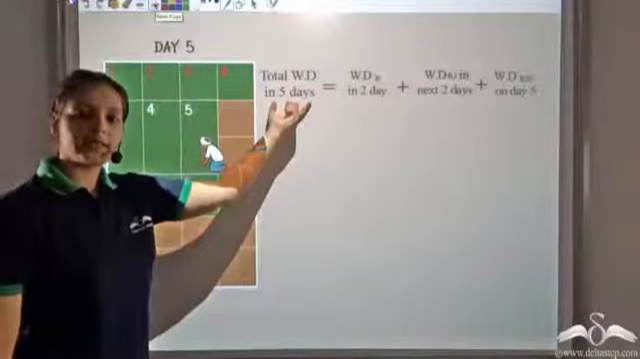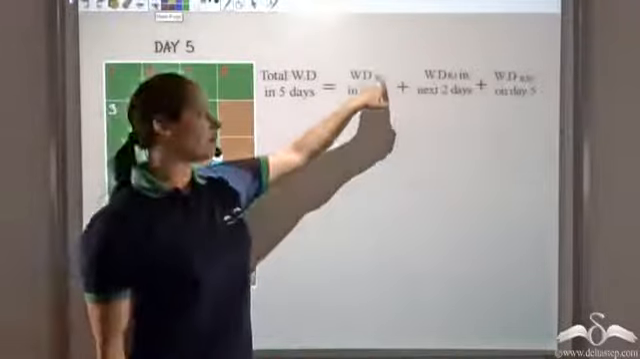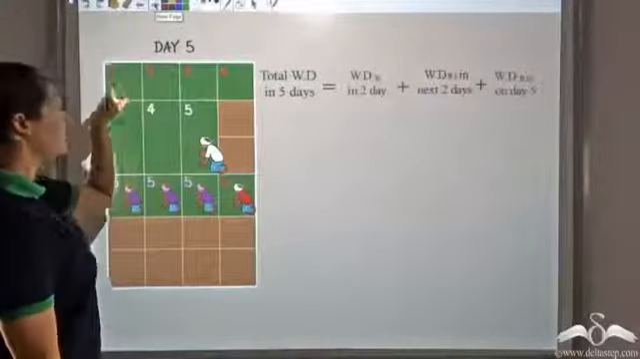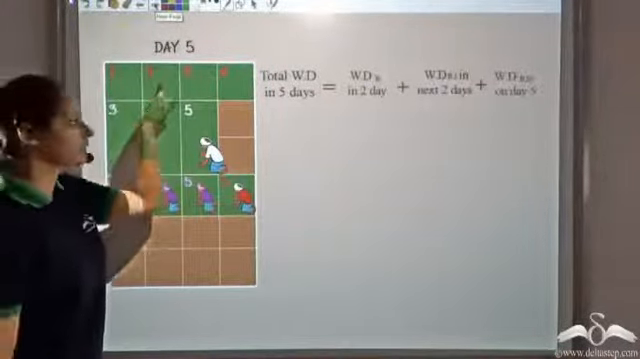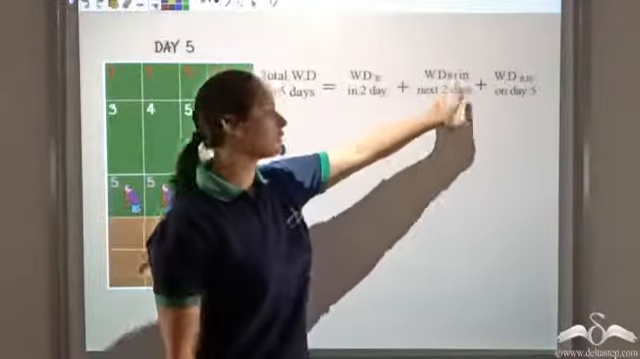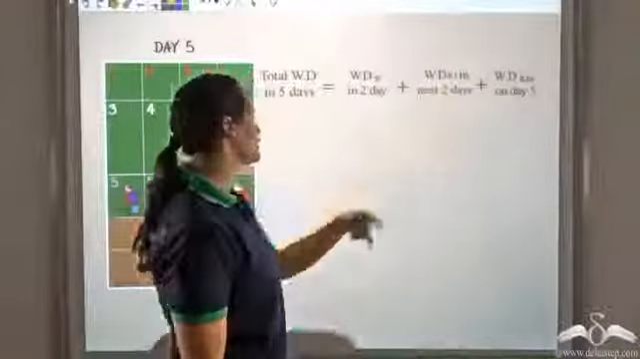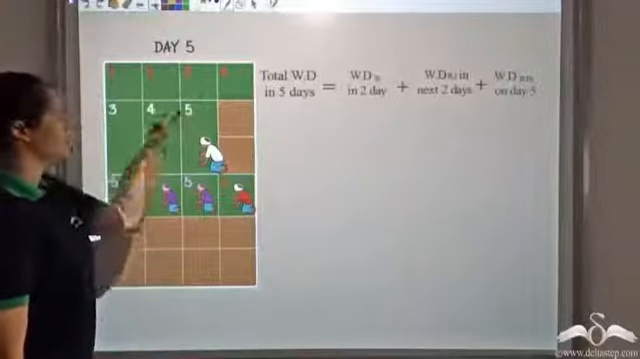So the total work that has been done in these 5 days would be the work done by Ramlal alone in 2 days. The first 2 days only Ramlal worked. Then Ramlal was joined by Jagannath for the next 2 days. So, work done by Ramlal plus Jagannath in the next 2 days, which is day 3 and 4.